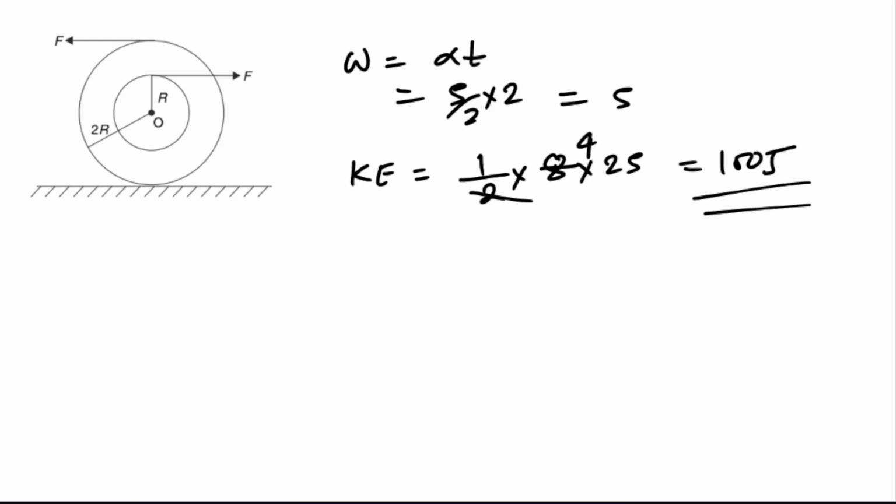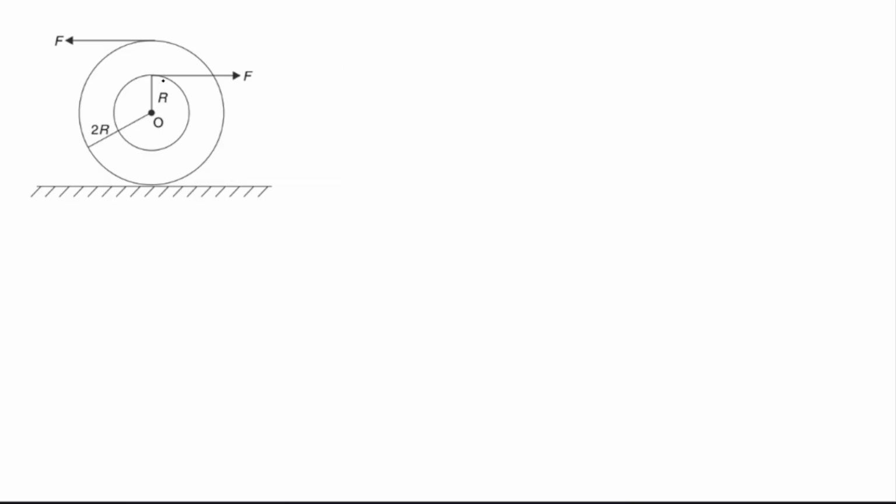Now we need to explore the second case, when the surface is rough. So when the surface is rough, the net external force is still zero, but because of this external force, there is torque acting. Net torque is in the anti-clockwise direction, right? So this will rotate this body in the anti-clockwise sense. And if it is so, this point will have velocity in this direction. That is why friction will act because of the rough surface in this direction. It will oppose the relative motion, right? So friction in this direction.